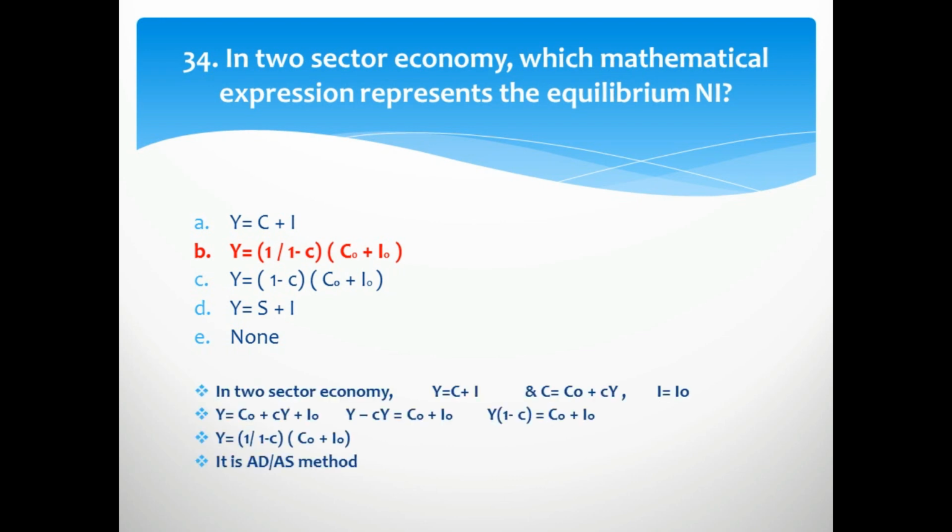Here you see that in two sector economy Y is equal to C plus I, and here C is equal to C naught plus cY, and I is I naught. So when we put this in the basic equation, that is Y is equal to C plus I, we get the end result, that is B.